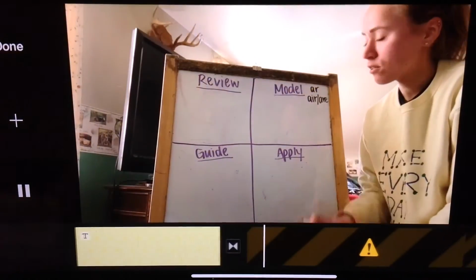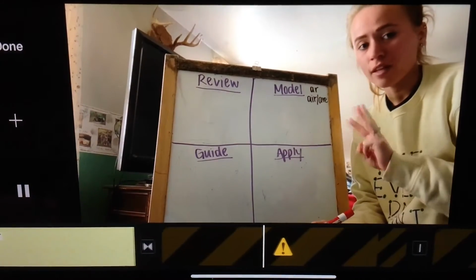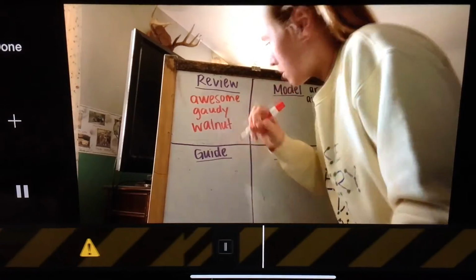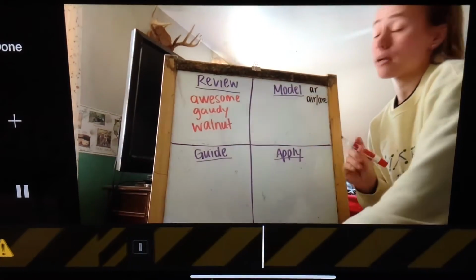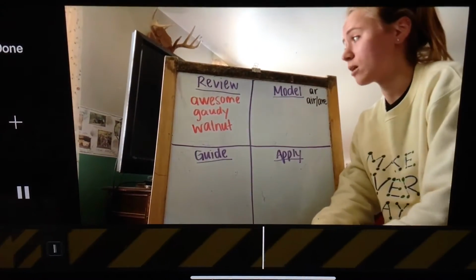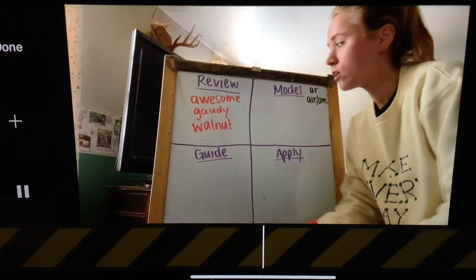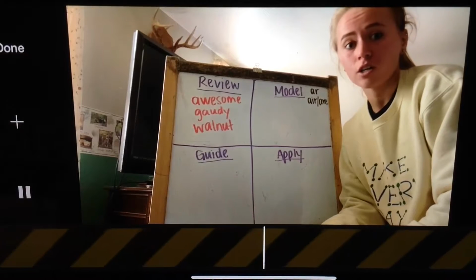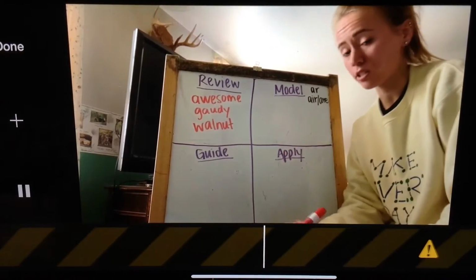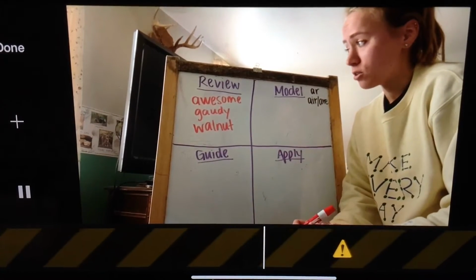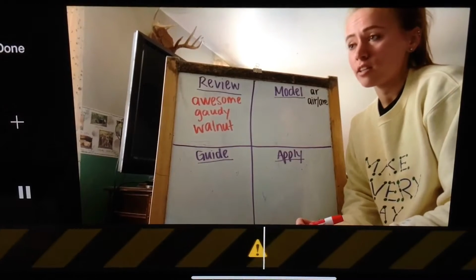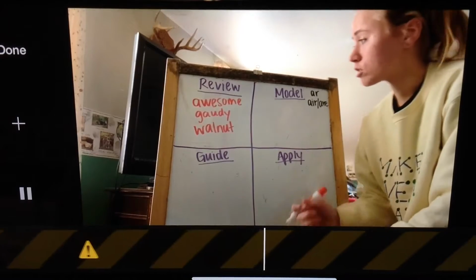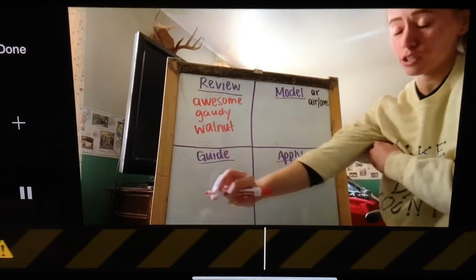So for our review words, I'm going to write down 3 of them that represent our 3 ambiguous vowel patterns from last week. Last week, our ambiguous spelling patterns were AW, AU, and AL. So these basically tell us that we do not have a long or a short sound in any of these words, because AW, AU, and AL don't make the long A sound or the short A sound. They don't make A say itself. So these are not considered long or short.